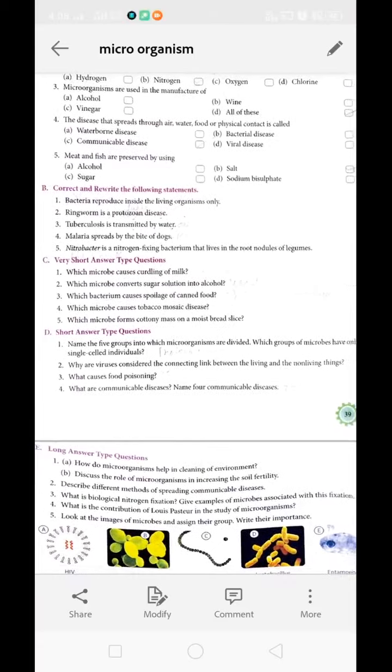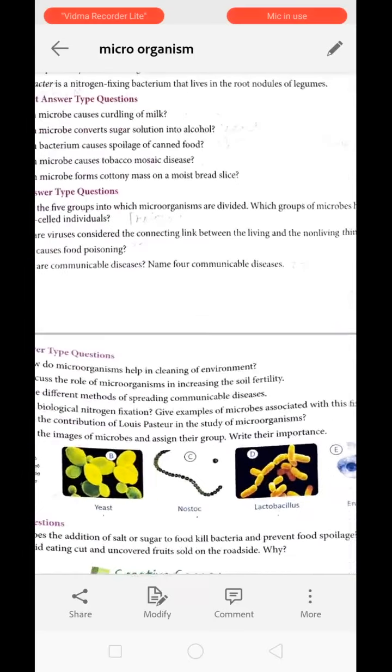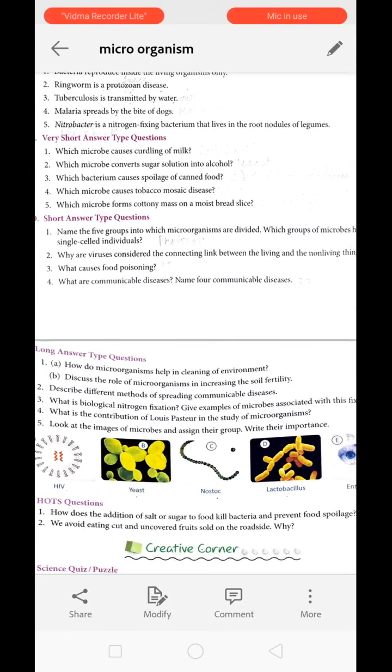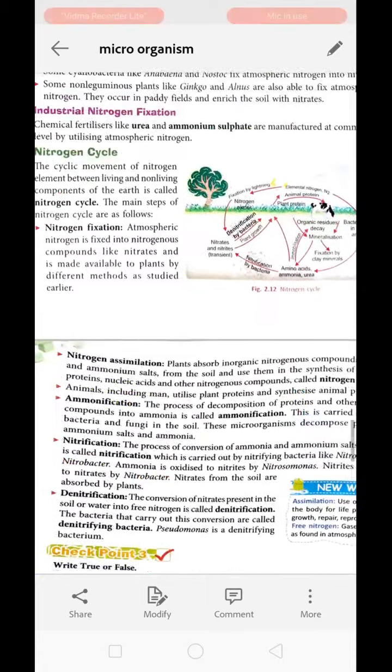Next question is, what is the contribution of Louis Pasteur in the study of microorganisms? Louis Pasteur was the one who told us that microorganisms are also present in the air. He also gave us the method of pasteurization. In this method of pasteurization, we are using heat and cold technique. What we do is take the milk and heat it to 62 degrees centigrade for 30 minutes or 70 degrees centigrade for 15 to 30 seconds.